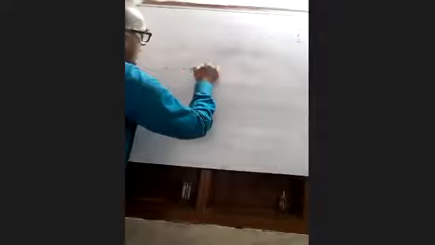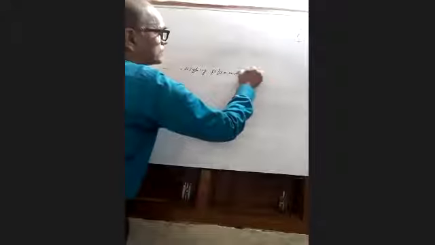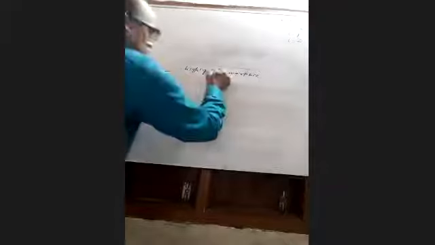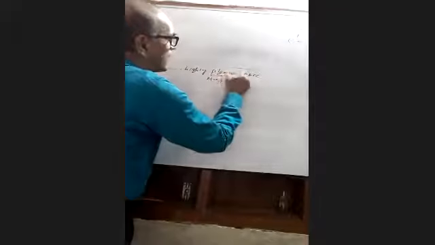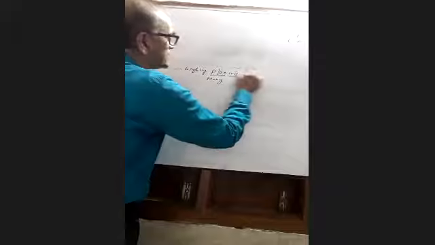Now, mycoplasma is highly pleomorphic. In Greek, pleo means many, and morph means form. So it is of many forms.